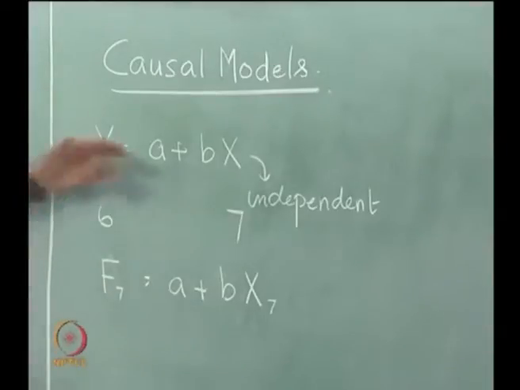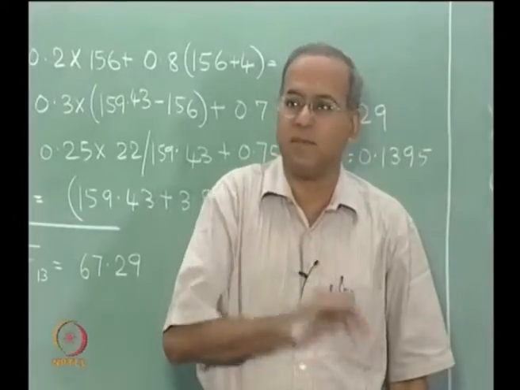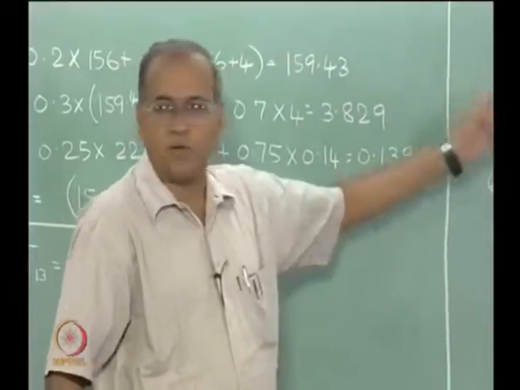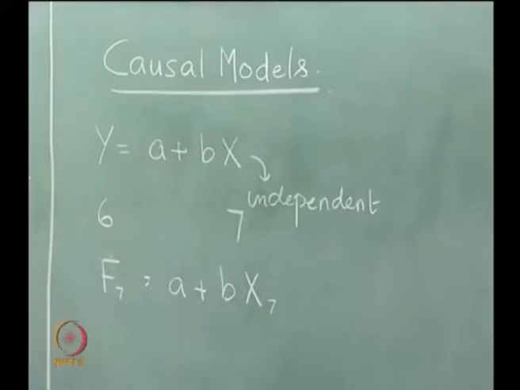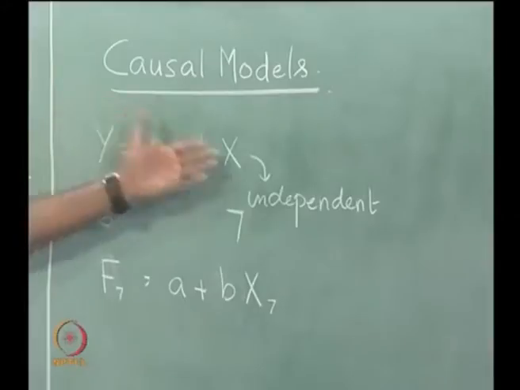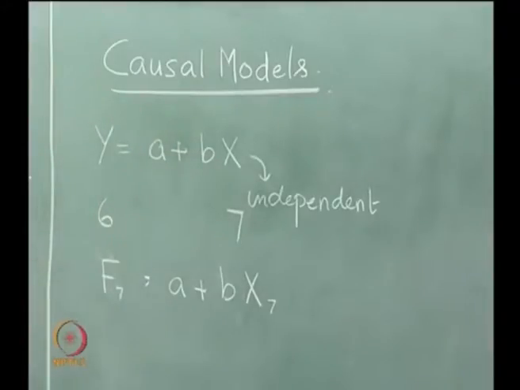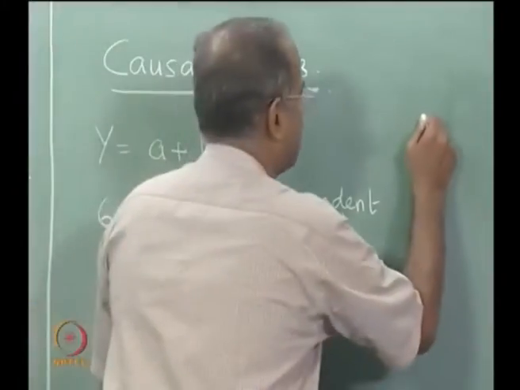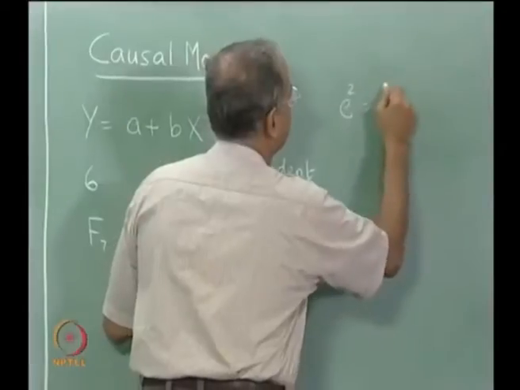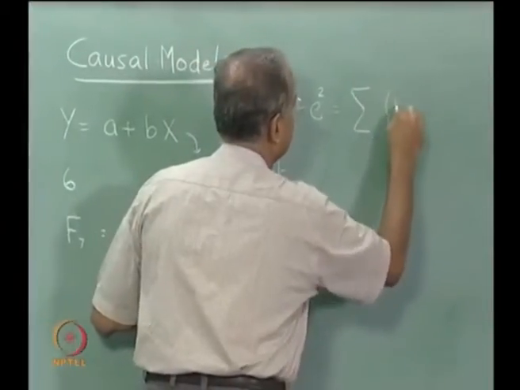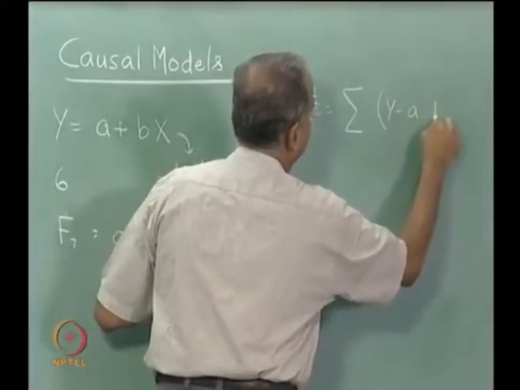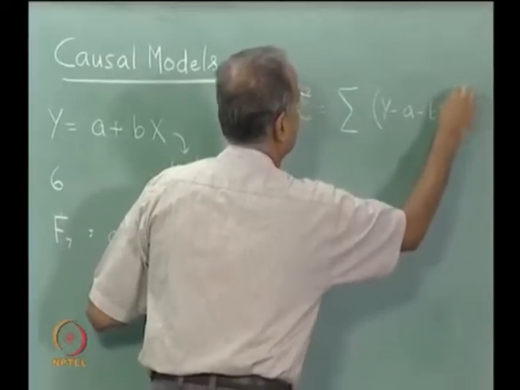Methodology wise, fitting a plus bx and a plus bt are one and the same, except that x will replace t in the causal model. So, methodology wise it is the same. You can once again take y minus a minus bx the whole square, which represents the error sum of squares. Error sum of squares, we call it E square, is equal to sigma y minus a minus bx the whole square.